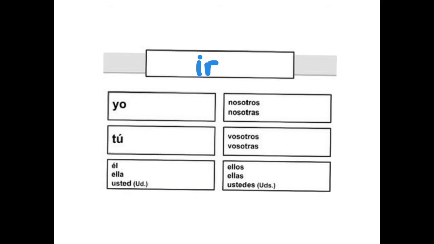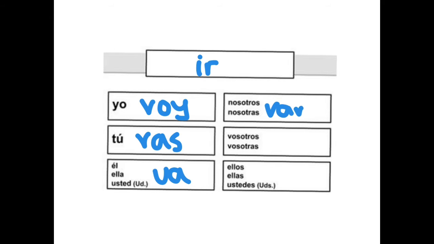Okay, so I'm going to conjugate ir, and you might remember this from a past video or just from in class, but I'll just go over it again so you remember. So the yo form of ir is voy, then the tú form is vas, the usted form is va, the nosotras form is vamos, the vosotras form is vais, and the ellas, ustedes form is van.